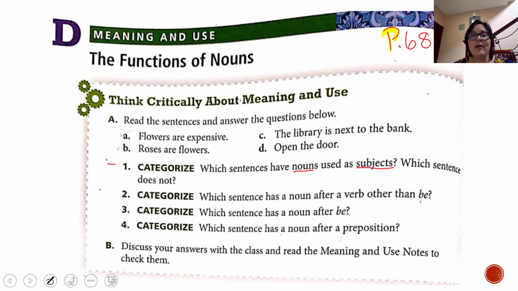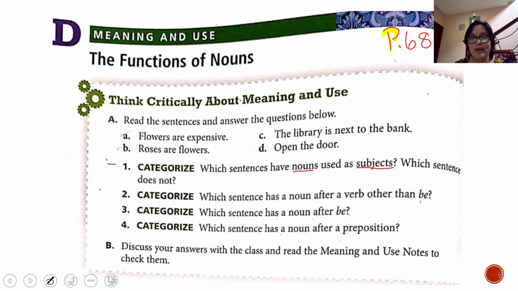Remember that nouns are places, people, things, animals. And subjects are what you talk about in a sentence, okay? A subject is going to be a noun, but in a sentence we can have more than one noun. But not all of them are going to be subjects.